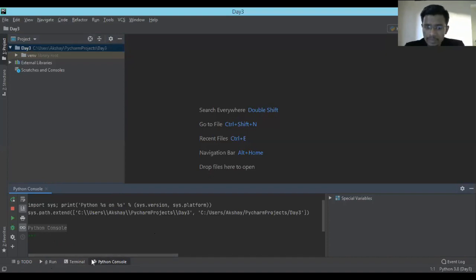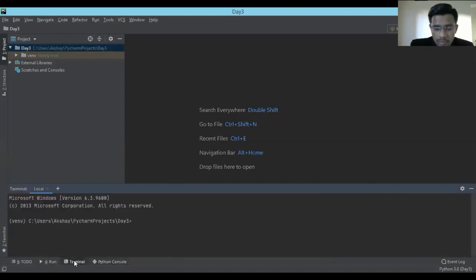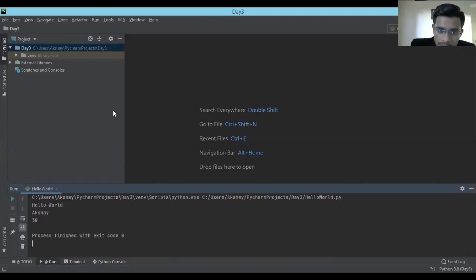So we have the privilege. That's why I like this PyCharm. So we can work directly with Python. If you are pretty comfortable with the terminal, if you are good with the terminal, you can go ahead and use the terminal. If you want to use the features of this IDE, then you will directly get the output over here. So is that okay? If anybody is having any doubts, just give me a yes in the chat box so that we can move forward. No, sir, perfect.